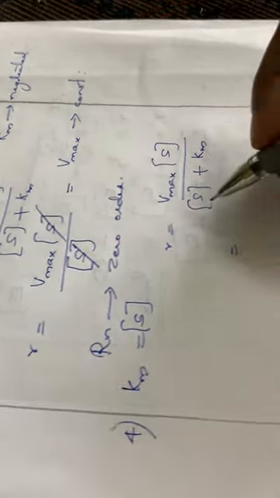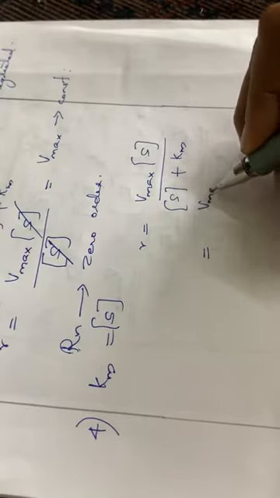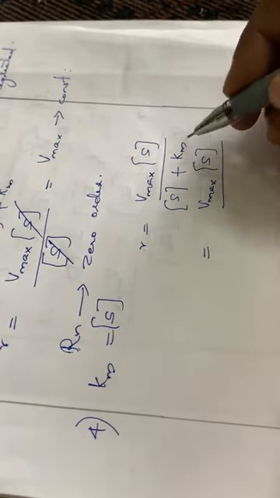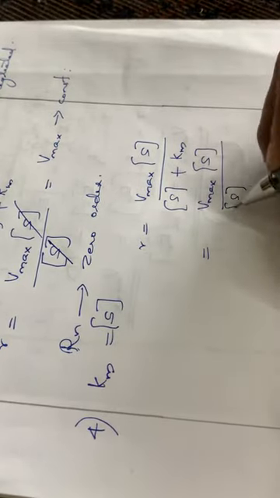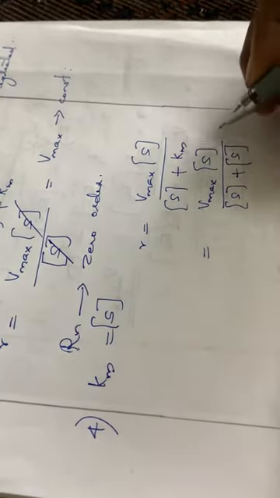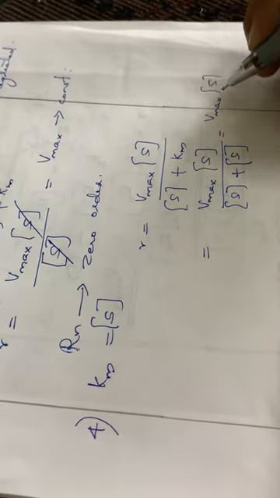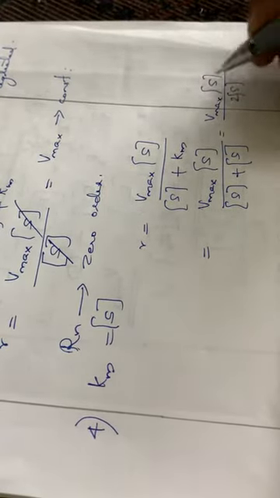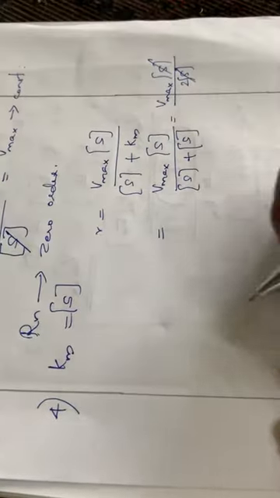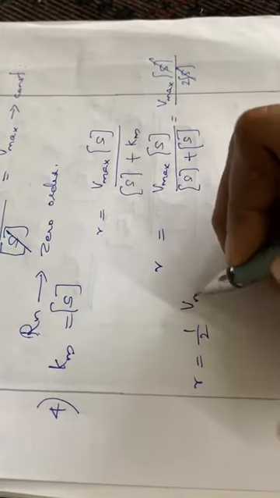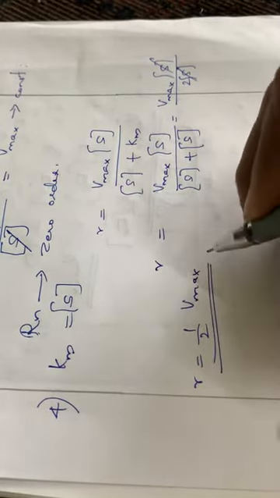So Km is equal to S. So instead of Km we can put S. So S plus S will be equal to 2S, isn't it? So Vmax into S divided by 2S, that is, S got cancelled. So R is equal to half into Vmax, isn't it?